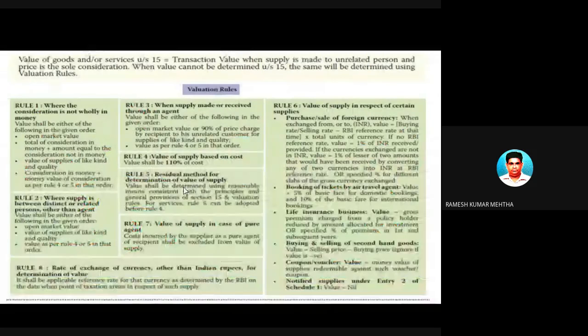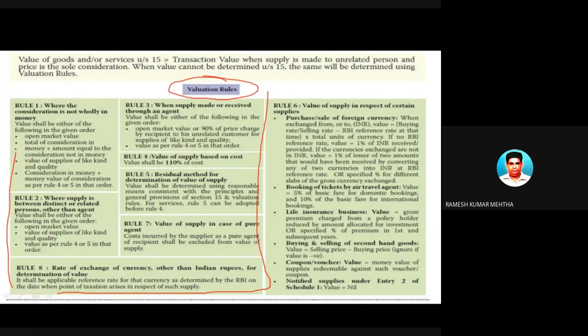So this is a very important slide, even though on the face of it, the slide is a little bit clumsy, but still this is a very important slide, because the rules and regulations for valuation of goods and services are presented in this particular slide.